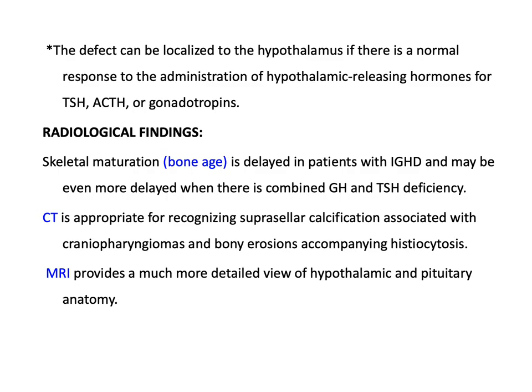Regarding the radiological findings, skeletal maturation, that's to say bone age, is delayed in patients with isolated growth hormone deficiency and may be even more delayed when there is combined growth hormone and TSH deficiency, as in panhypopituitarism. The bone age, we measure it by using a special atlas for its calculation. There are two methods. One is called RUS, radius-ulna-short bone scoring, which is British, and the other is Greulich and Pyle, which is